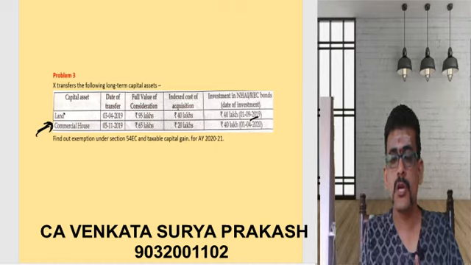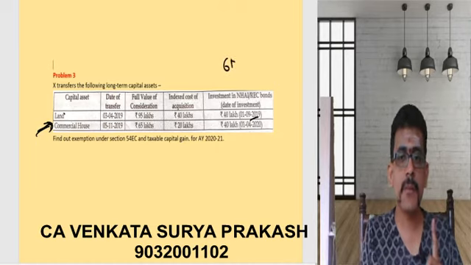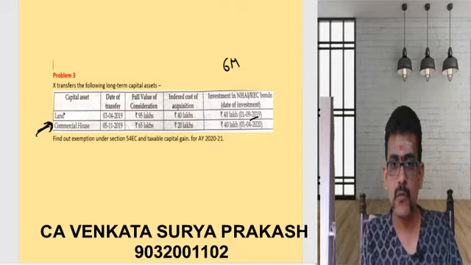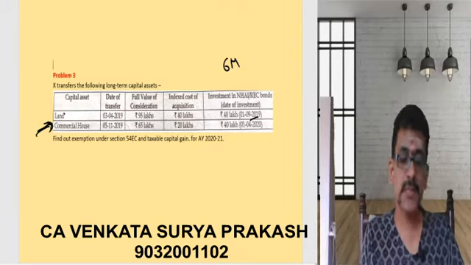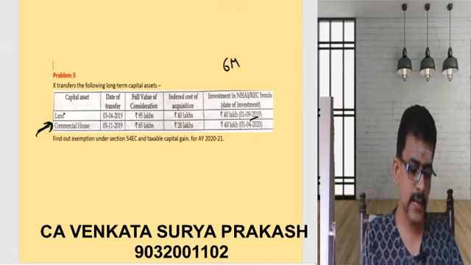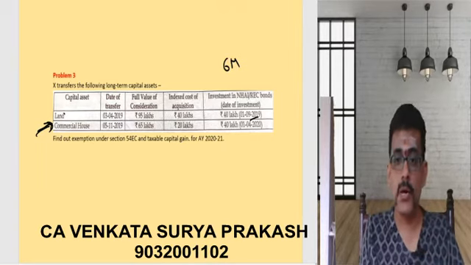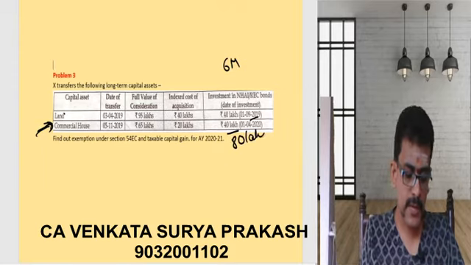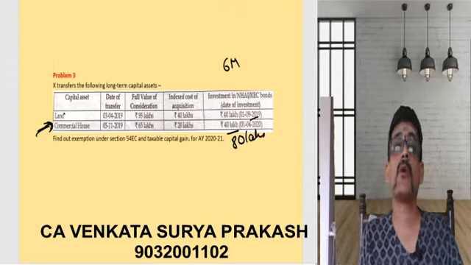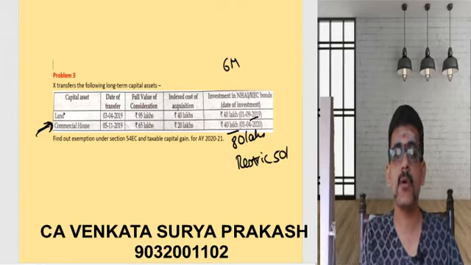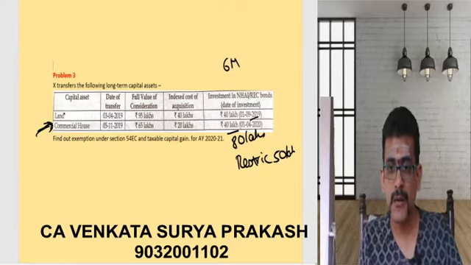Why? Because you need to deposit that within a period of 6 months from the date of transfer. Date of transfer is given. So within 6 months, if I deposit, then only I can take that as deduction. Otherwise, I should not take that as deduction. And what is the total amount of deposit? The total amount of deposit is going to be 80 lakhs. But what does the provision say? Restricted. I will restrict this to 50 lakhs. You can take only 50 lakhs as a part of your deduction.